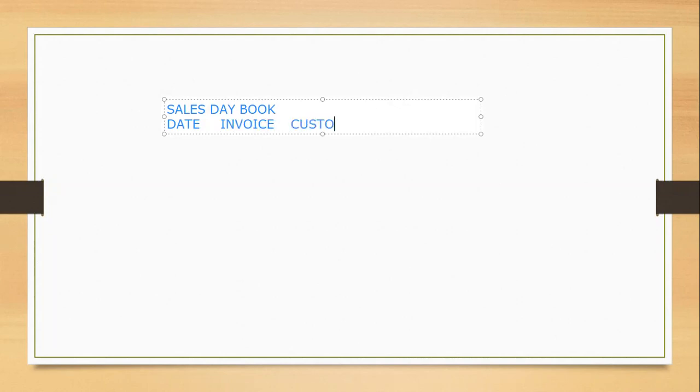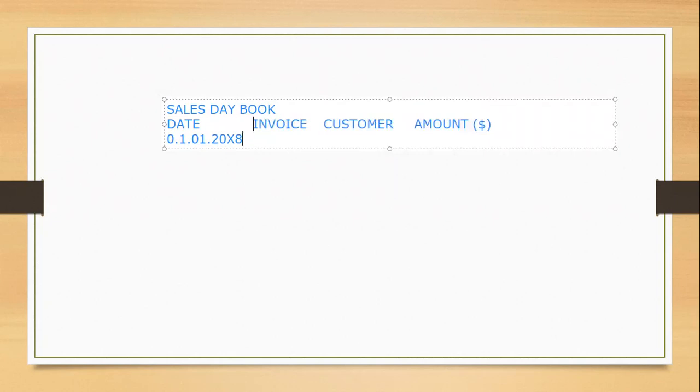Actually, you could have a customer. Maybe this is the customer, and then it can be the amount. Let's say the amount in dollars that will fall to a customer. Let's say this is the date of 1st January 2008, for example. This is just an example. It's very important to be careful when we look at what I'm just going to show here. You have an invoice number. You can just write anything. Let's say ACCA 12.